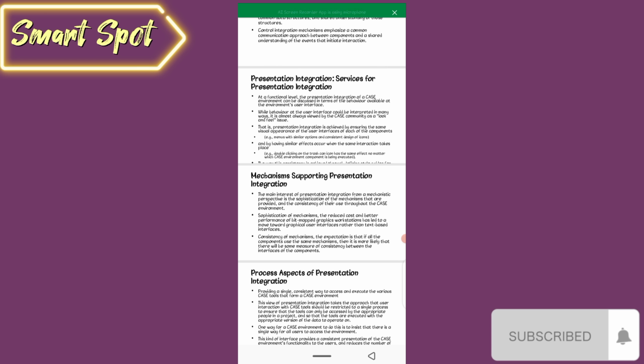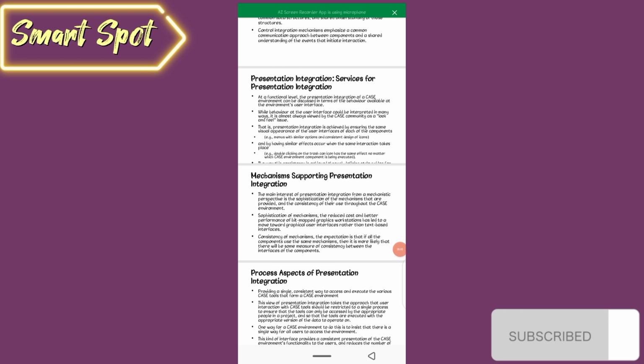graphical user interfaces rather than text-based interfaces. Consistency of mechanisms: the expectation is that if all the components use the same mechanisms, then it is more likely that there will be some measure of consistency between the interfaces of the components.